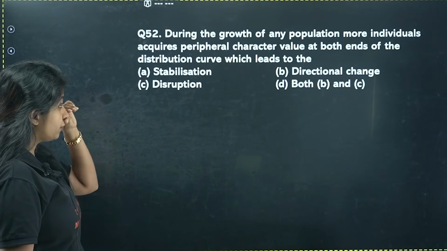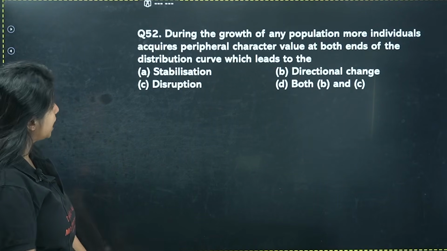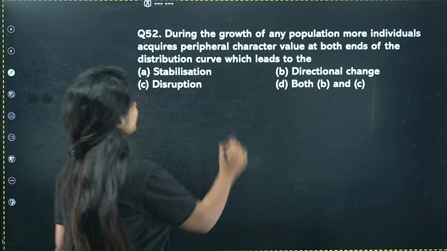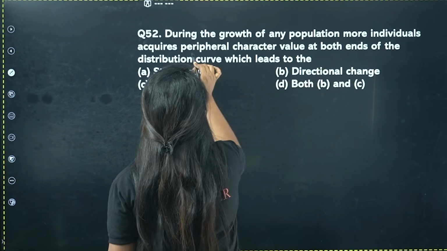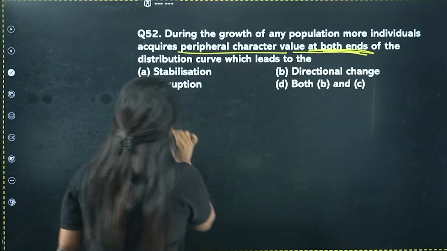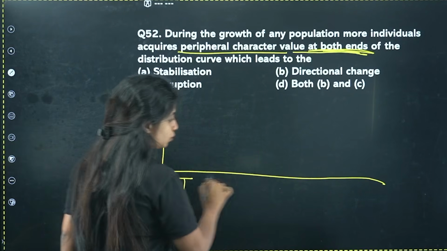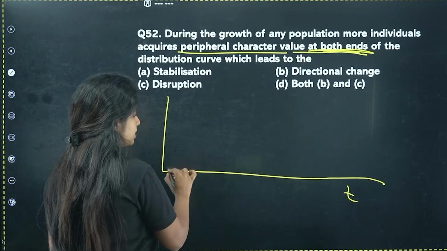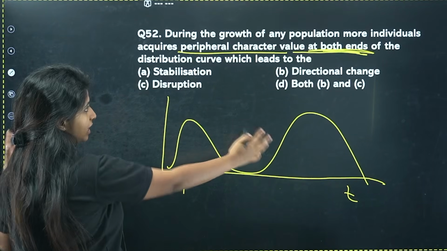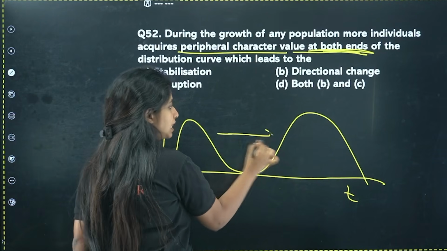During the growth of any population, more individuals acquire peripheral character values at both ends of the distribution curve, which leads to what? So listen to me. Suppose you have tall and you have dwarf people. When I say you have both tall and dwarf people, this is selection of both these values. That is what is meant.